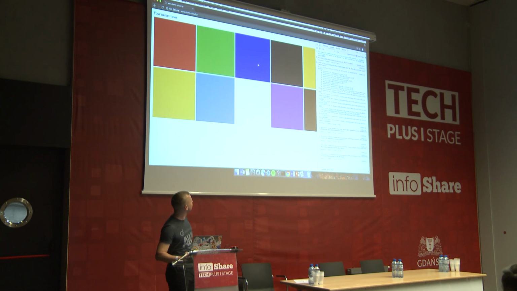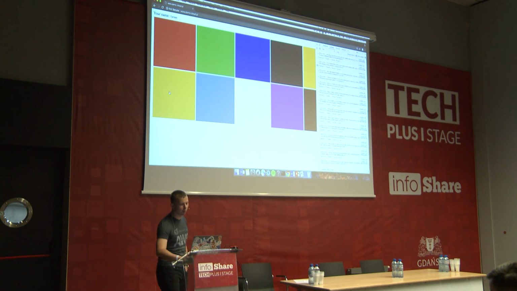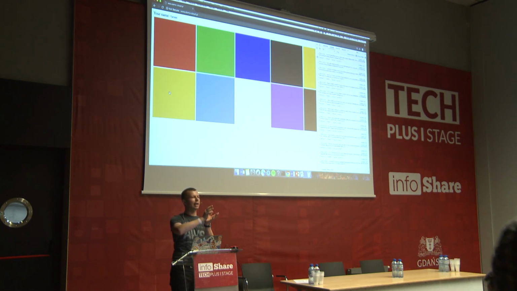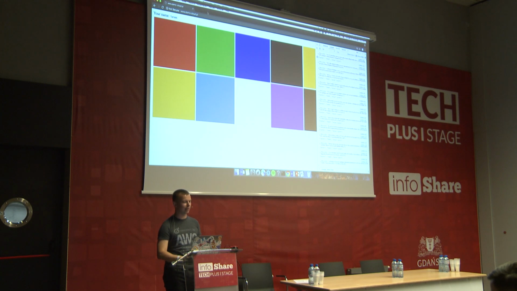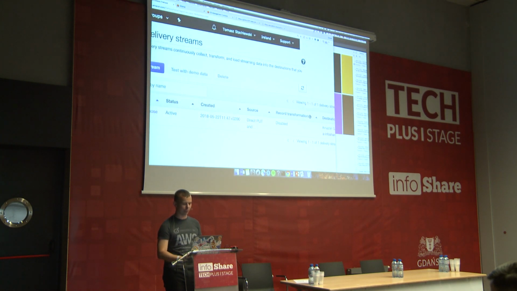So I will click on something more. Let's say I will click on red. Okay, and so on. Now Kinesis is gathering this data. It will wait 60 seconds, then it will save the data on S3. So let's also wait this 60 seconds to test if it's really working.